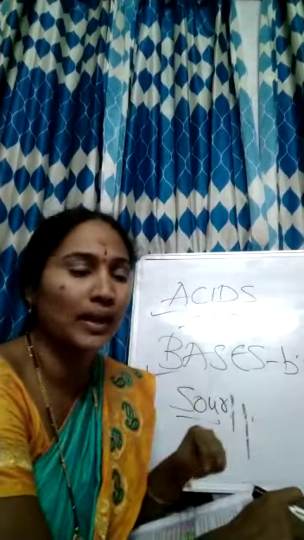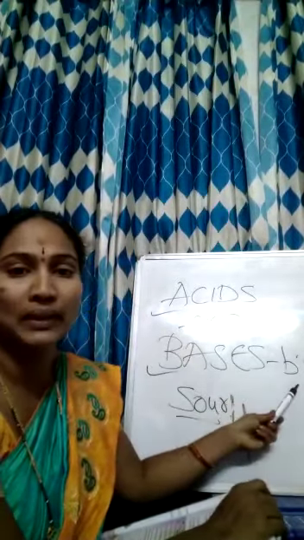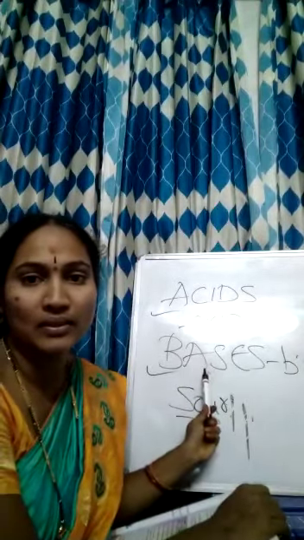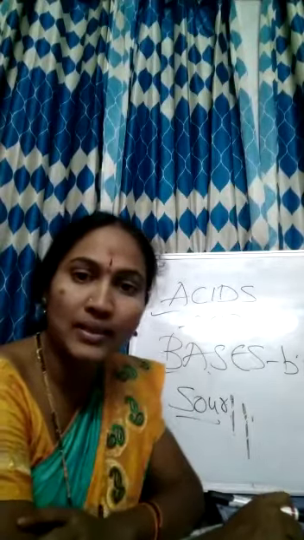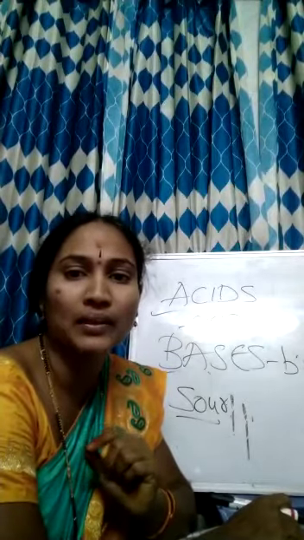So the compounds that are sour in taste are called acids, and the compounds that are bitter in taste are called bases. First of all, you have to know what acids are and what bases are. And acids are of two types. One is natural and one is chemical compound.